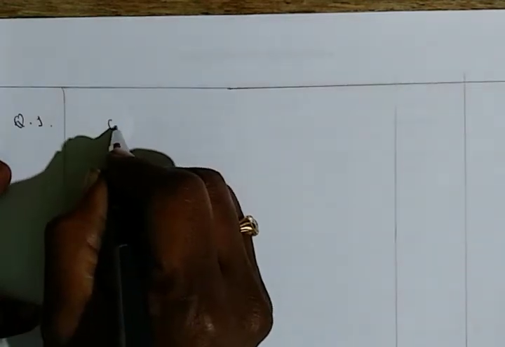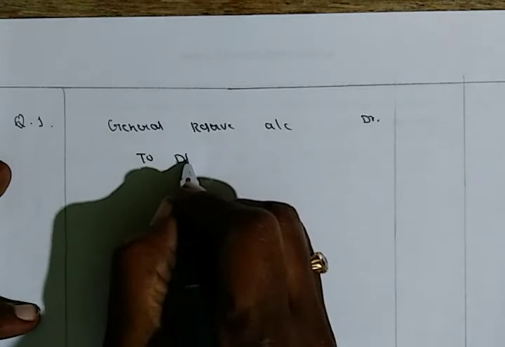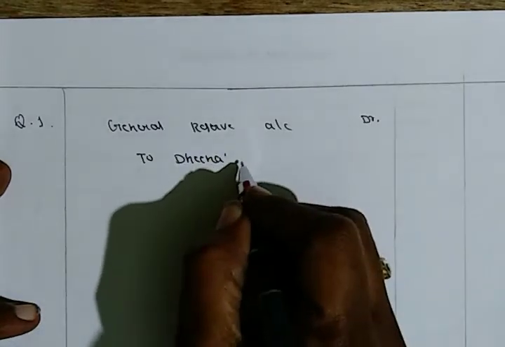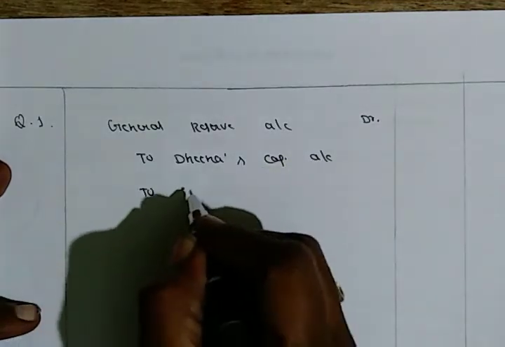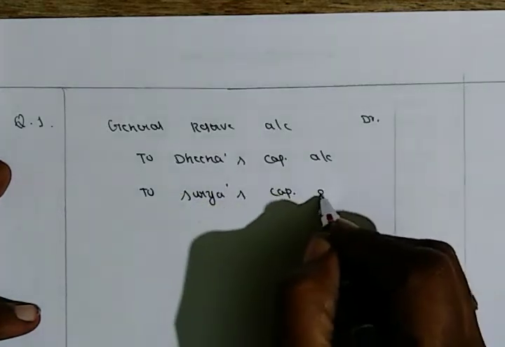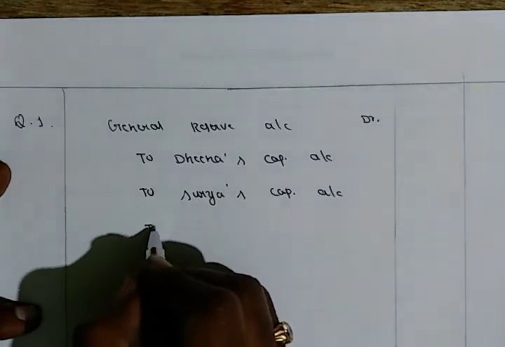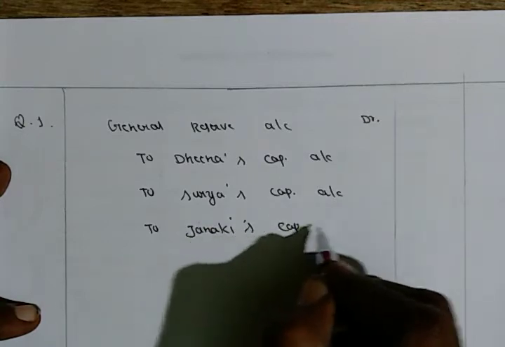So what is the entry? General reserve account debit to Deena's capital account, to Surya's capital account, and to Janagi's capital account.